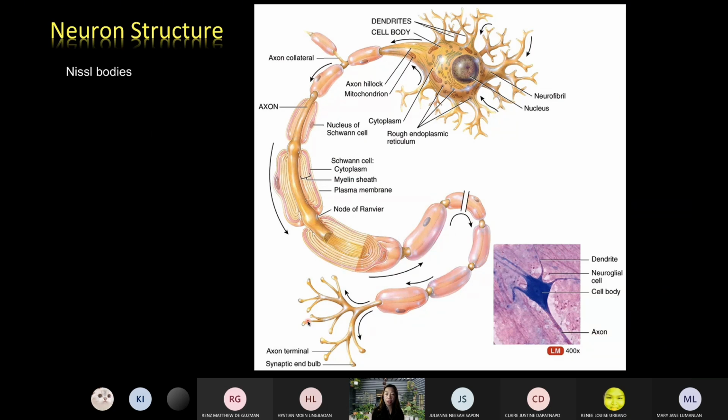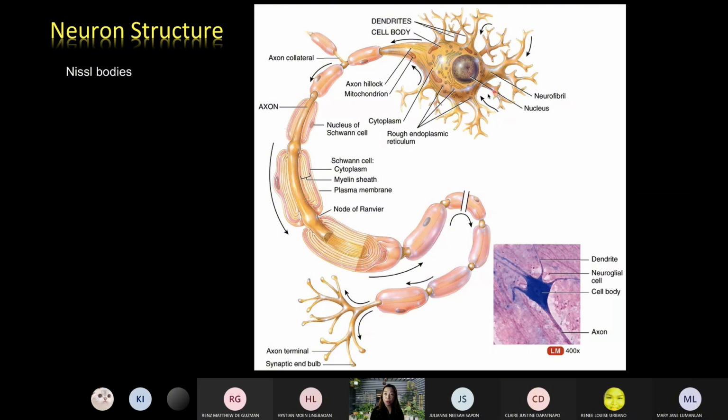Let's get a neuron and then examine its parts. The three basic parts are the dendrites, the cell body, and the axon. The input parts are the dendrites. In terms of description, they are shorter and highly branching.